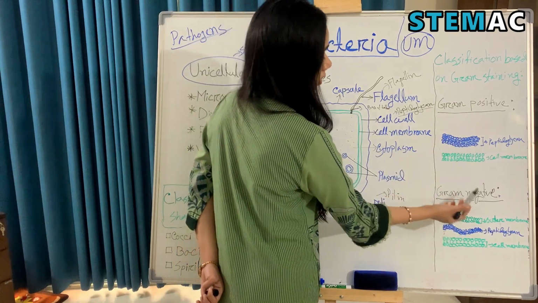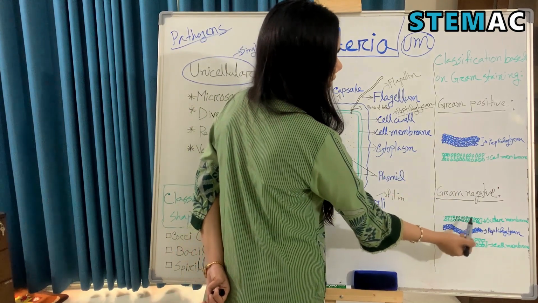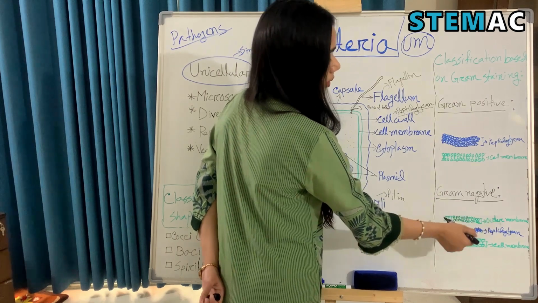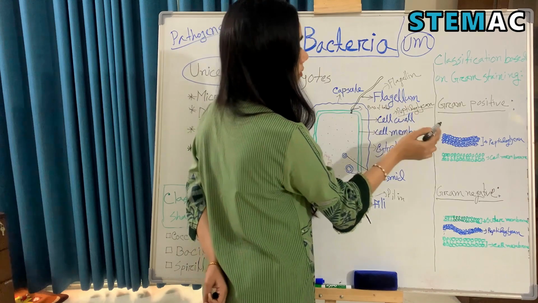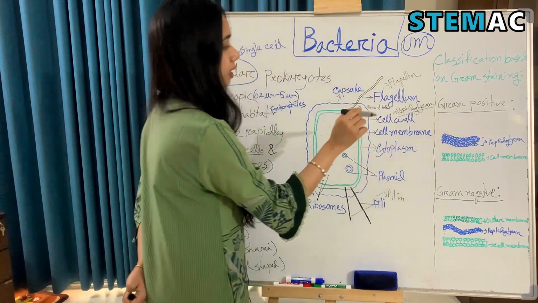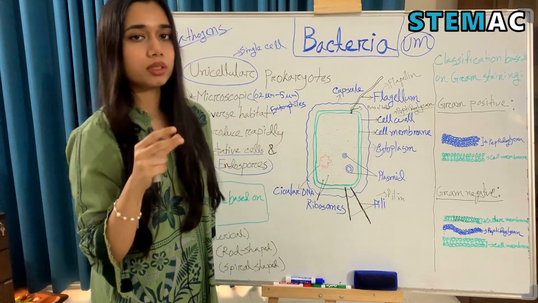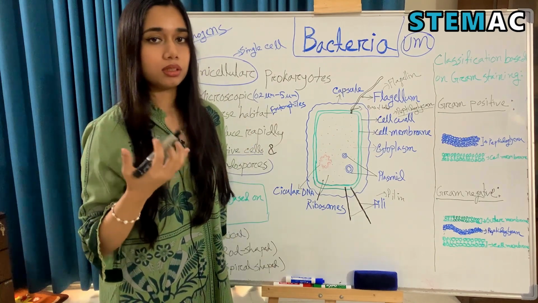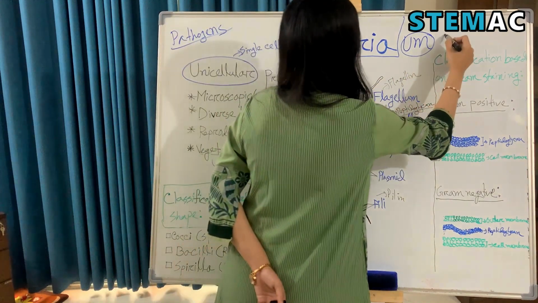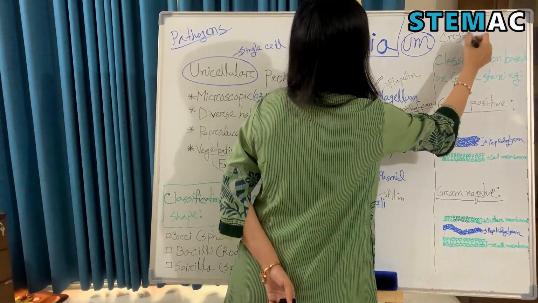However, gram-negative bacteria also have an outer membrane outside of the cell wall. In the case of gram-positive bacteria, when we do a gram staining test, we use a dye called crystal violet.